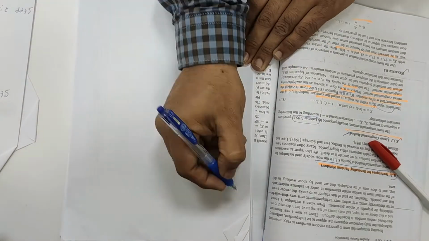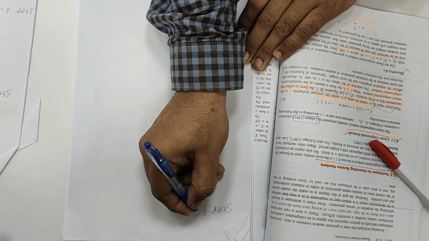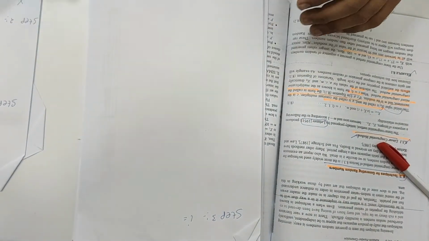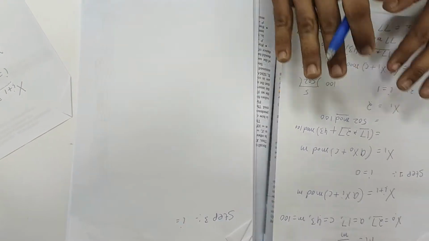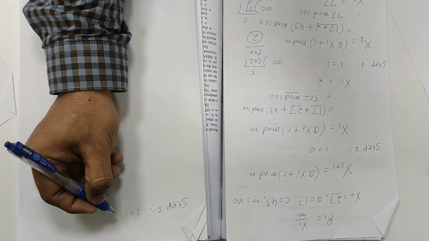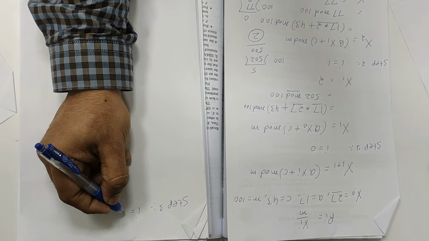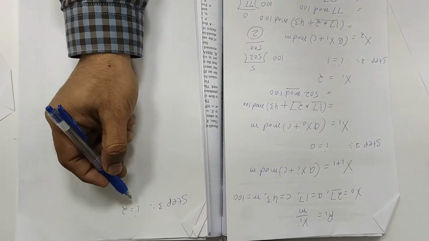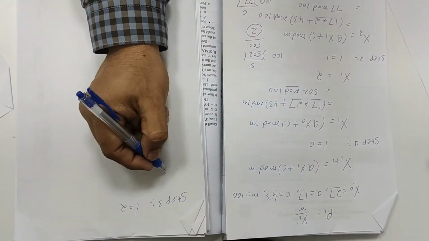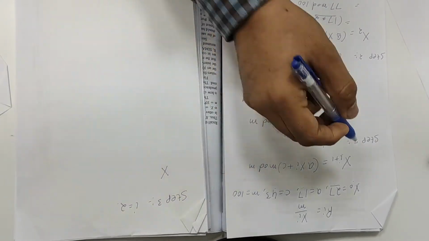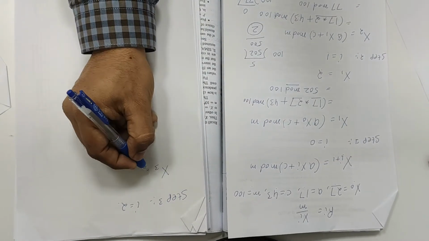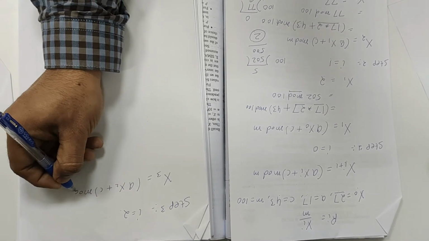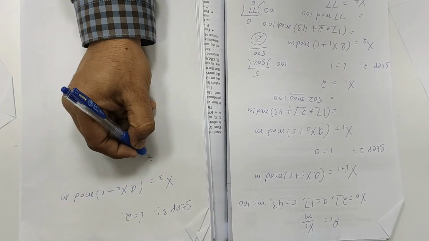Now the same, step 3. Now I equal to 2. We will take I equal to 2 and put it in the equation. So 2 plus 1 is 3: x3 equals a x2 plus c mod m.